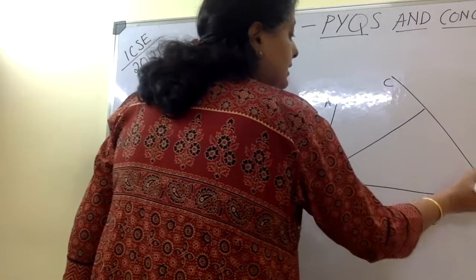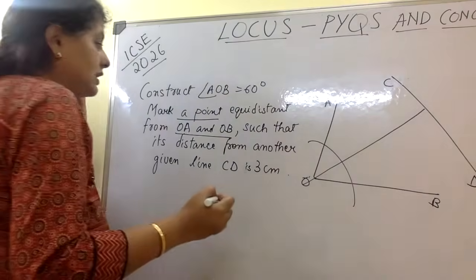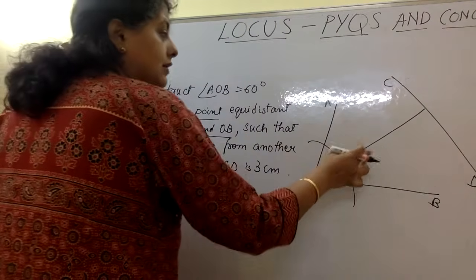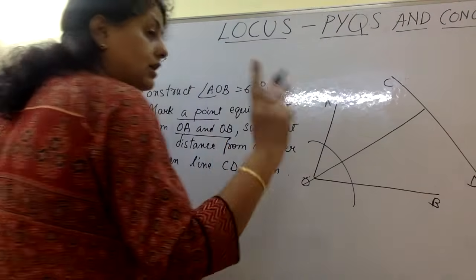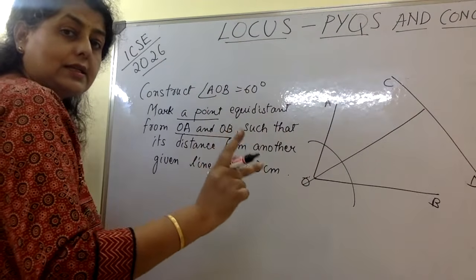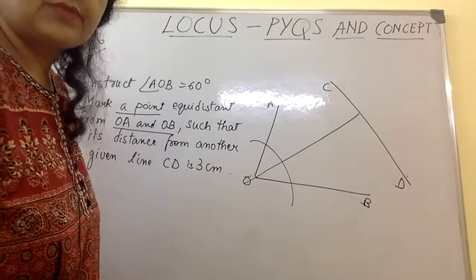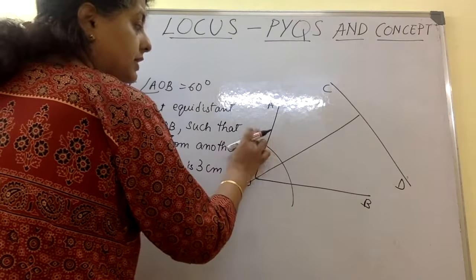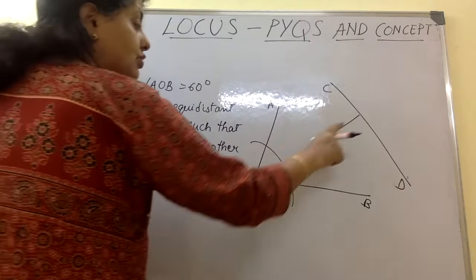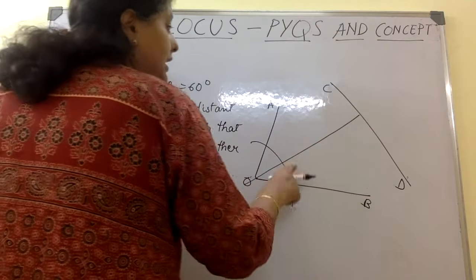Now we need a point here which is going to be equidistant from this and this. Two conditions it has to obey. It has to be equidistant from this and this, and also it has to be 3 cm from the line CD.